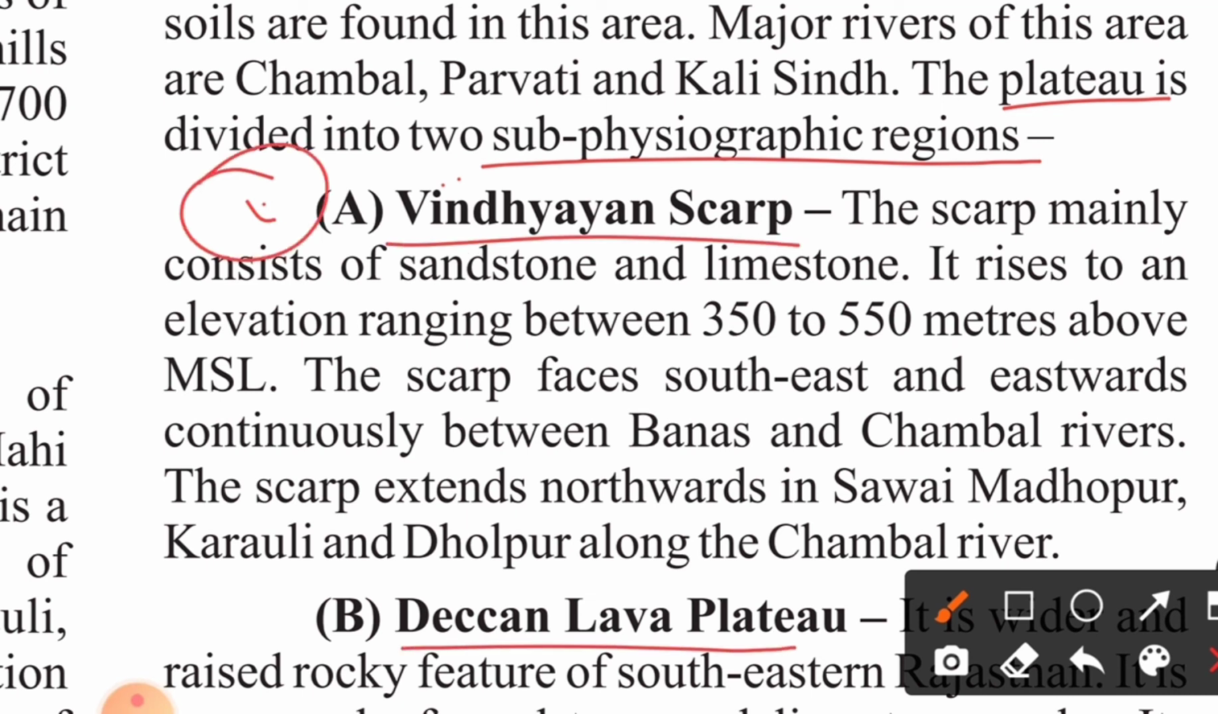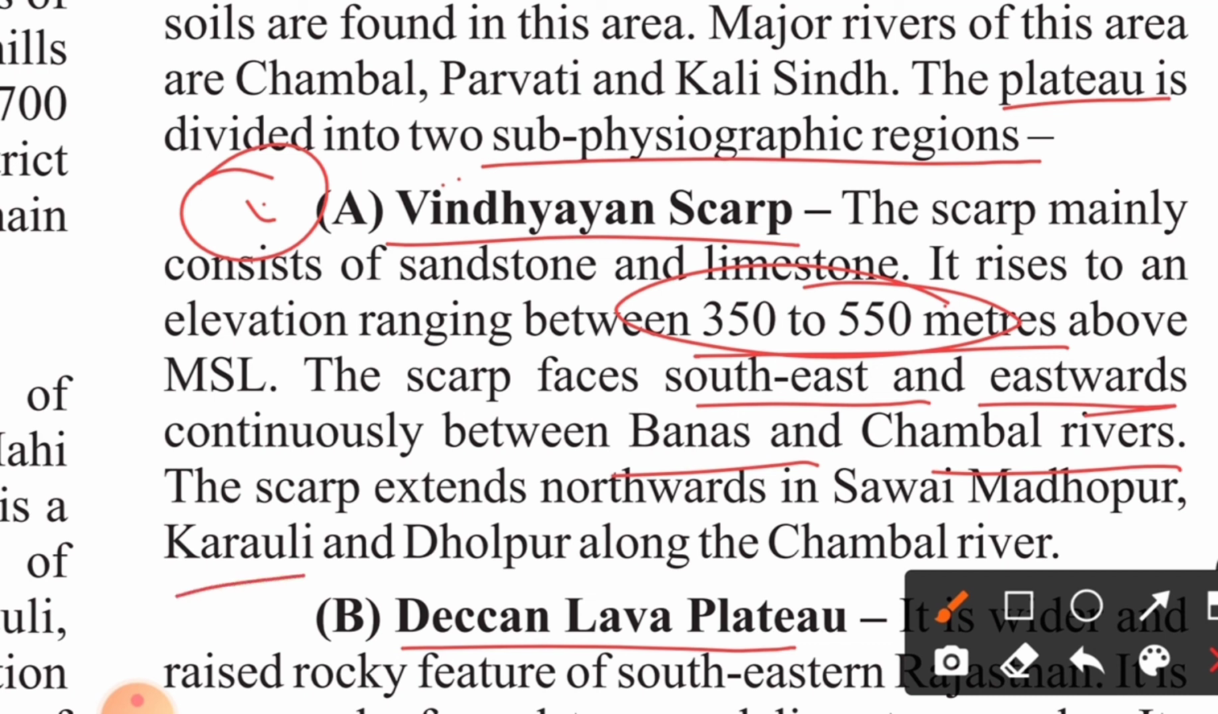First we will discuss the Vindhyan Scarp. The scarp mainly consists of sandstones and limestone. It rises to an elevation between 350 to 550 meters above MSL. The scarp faces southeast and eastward continuously between the Banas and Chambal rivers. The scarp extends northwards in Sawai Madhopur, Karauli, and Dholpur along the Chambal river.